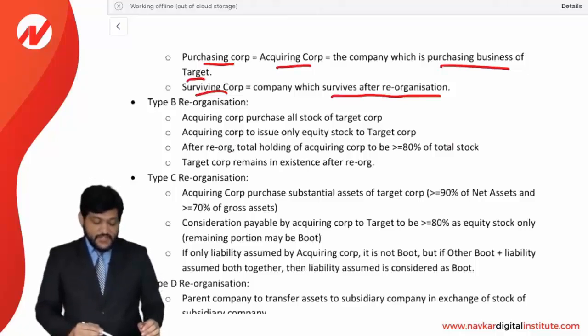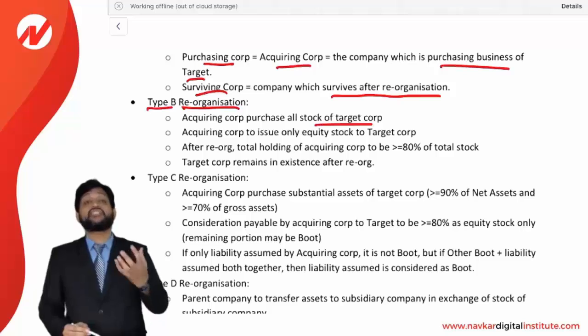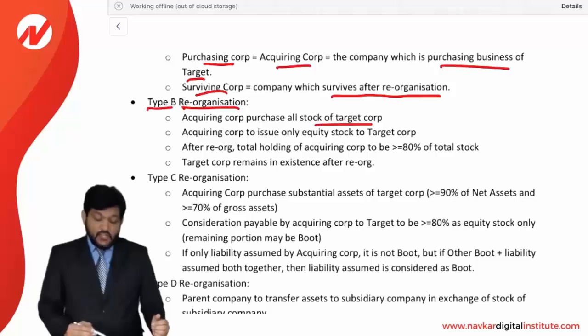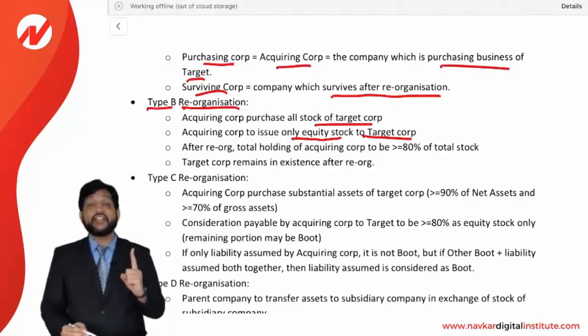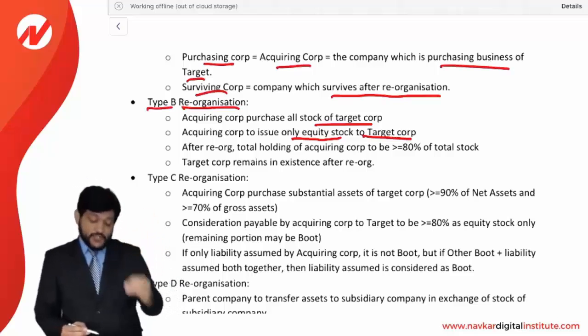Now the next one, that is a type B reorganization. What is a type B reorganization? Acquiring corporation purchases all the stock of a target corporation. Look at this: all the shares are being purchased. Acquiring corporation is to issue only equity stock to a target corporation. Look at this, only equity. In type A reorganization, it was equity or preference, whatever, but here it is only equity.